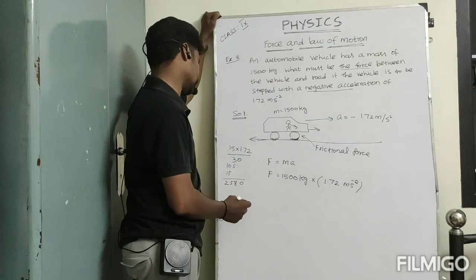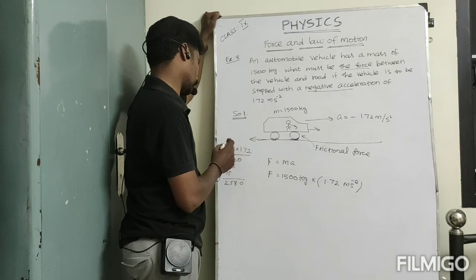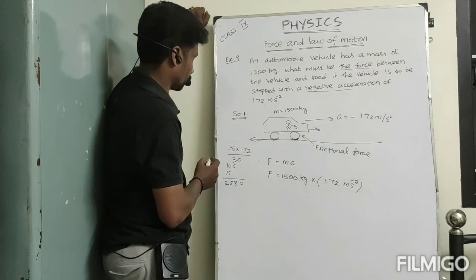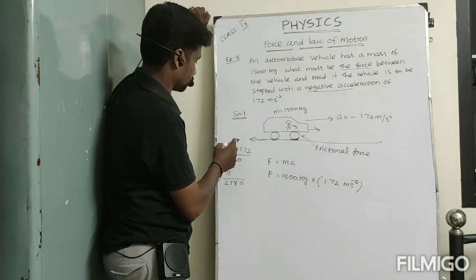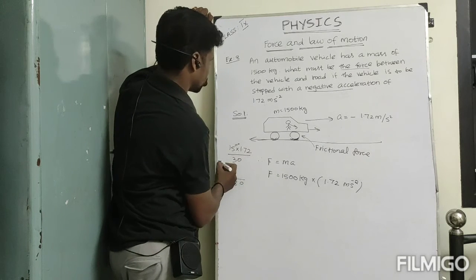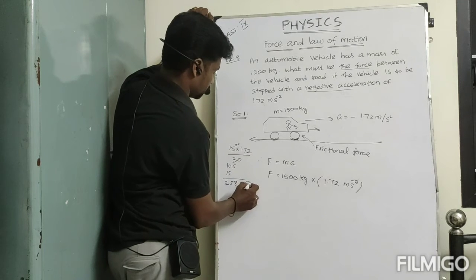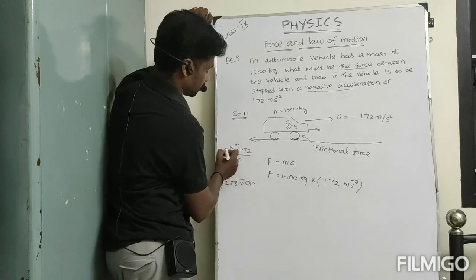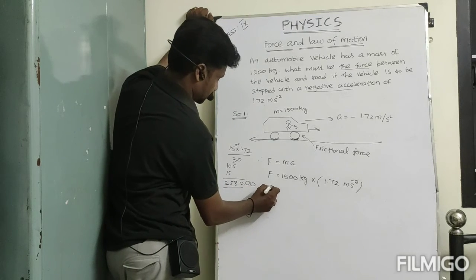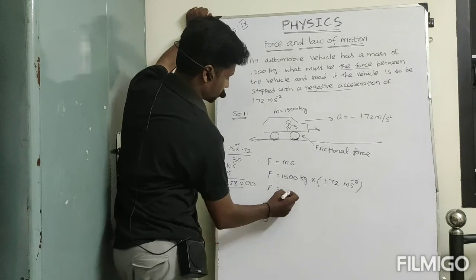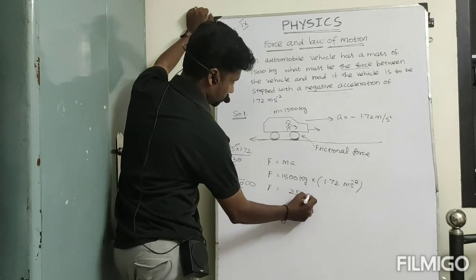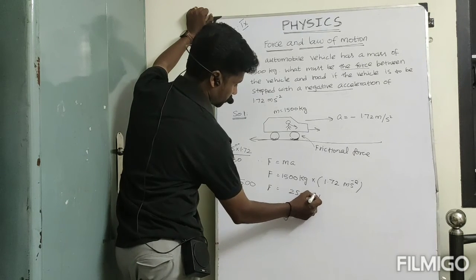Okay, so please listen. Now we know that this is 1500, so we want to add 2 more zeros, then 2 decimals, we put 2 decimals here, so we can get the answer, that is 2580. 2580. The force unit is Newton.